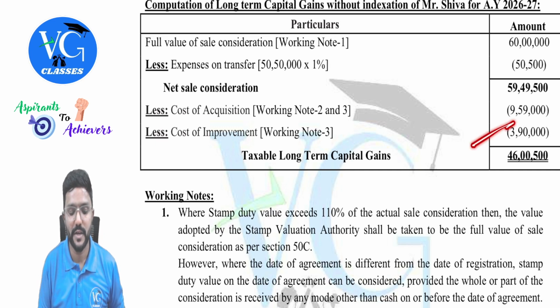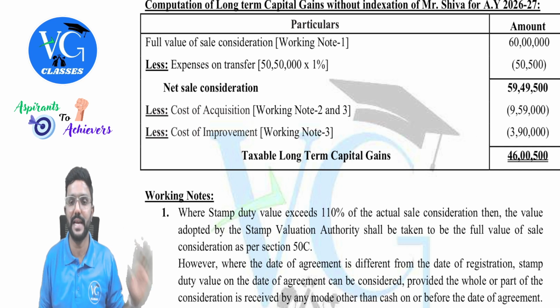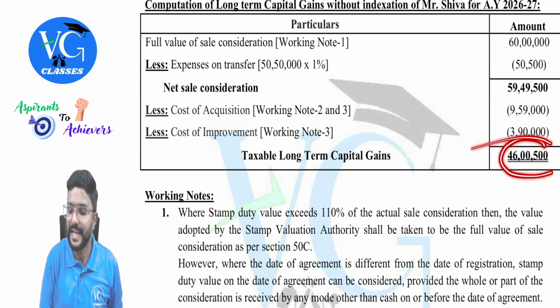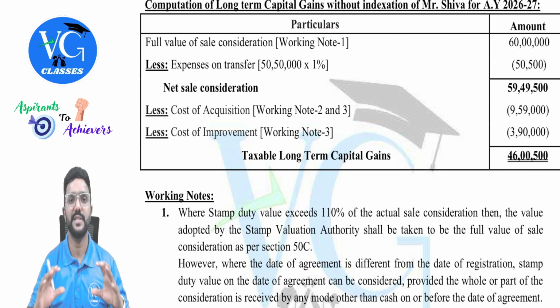So we will reduce the cost of improvement. No indexation here. Even though it is a long-term asset, we are just computing the capital gains income. So without indexation, please calculate this. So 46 lakh 500 is a long-term capital gain under section 112. Okay. So if they have just asked you to compute income, please stop it here.